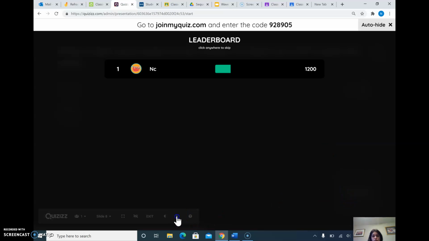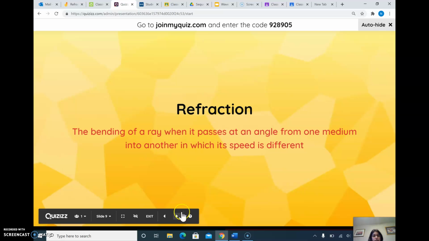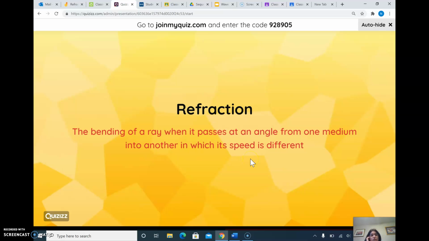Perfect. Let's go on to the next question. Next slide. So what is refraction? What did you understand? Refraction is the bending of a ray when it passes at an angle. It bends only when it passes at an angle from one medium to another, when the speed is different.